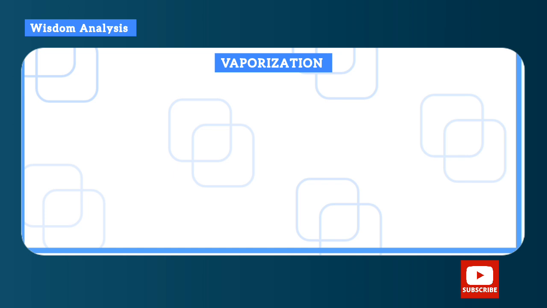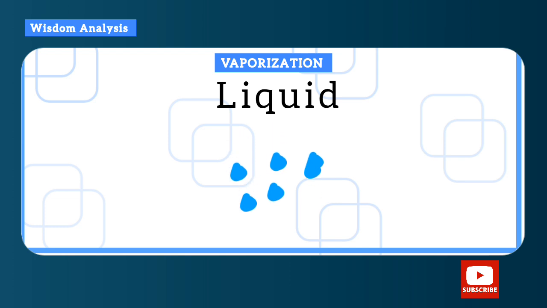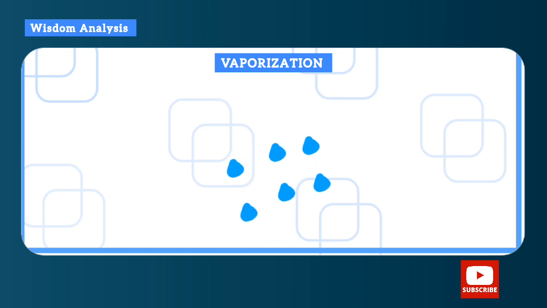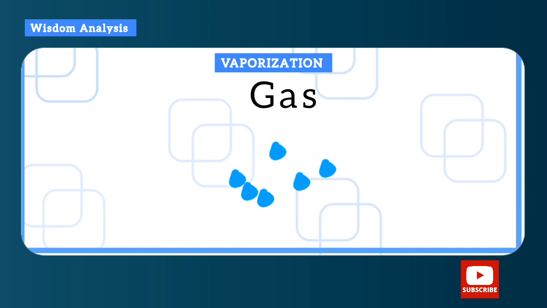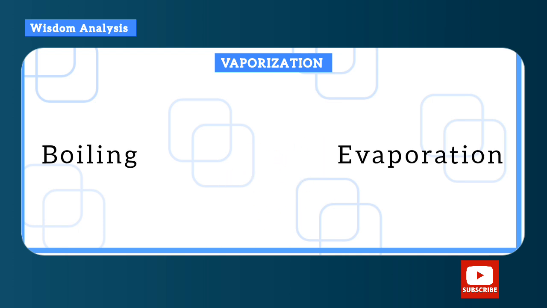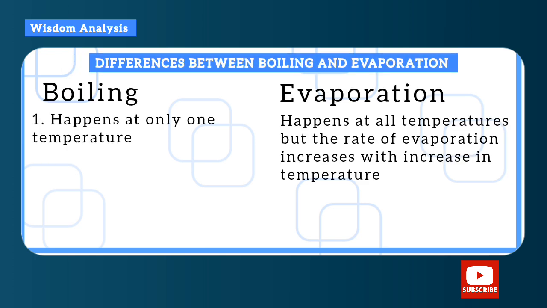So welcome to vaporization. Vaporization is simply when a liquid is heated up and then gives off gases, that is, the molecules move to kinetic energies that break the liquid bonds and turn into a gas. So this is called vaporization. Vaporization has to do with boiling and evaporation. Both boiling and evaporation are related to vaporization. So what are their differences? Boiling happens at only one temperature, that is the boiling point, but evaporation happens at all temperatures, but an increase in the temperature will cause an increase in vaporization. The rate of vaporization increases with the increase in temperature.